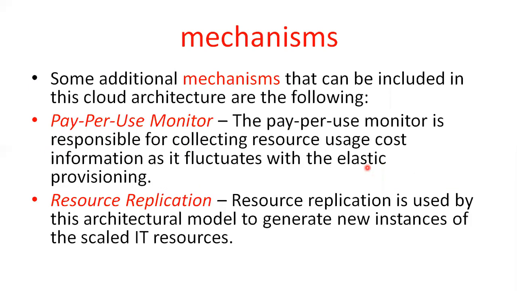The next important one is pay per use. Pay per use means whatever you need, you pay money for that only. The pay-per-use monitor is responsible for collecting the resource usage cost information as it fluctuates with the elastic provisioning. The resource replication is used by this architectural model to generate new instances of scaled IT resources. For generating the new instances, you will use resource replication, one of the mechanisms in this architecture.